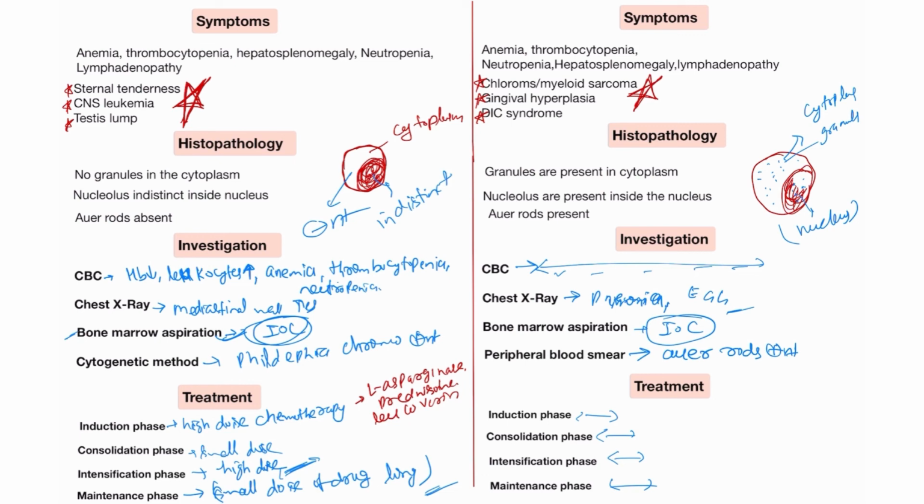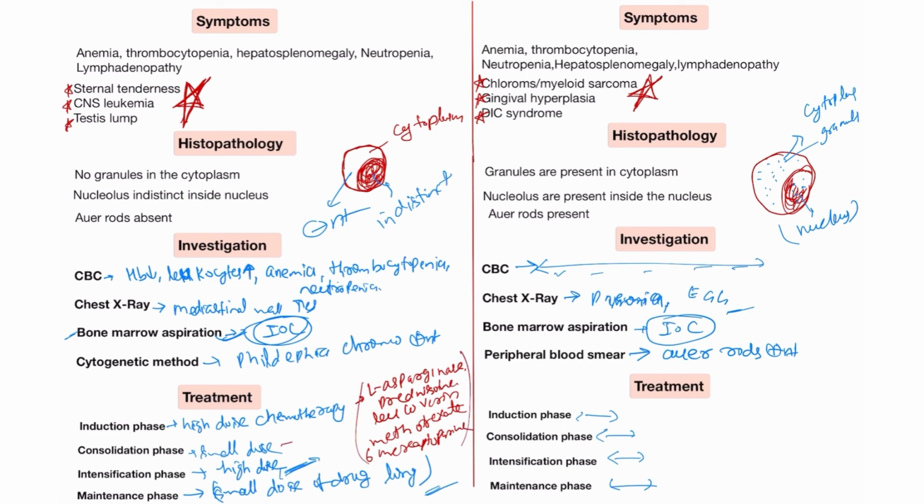Some other drugs are also used, like leucovorin, methotrexate, and 6-mercaptopurine. So these types of drugs are used in the treatment.